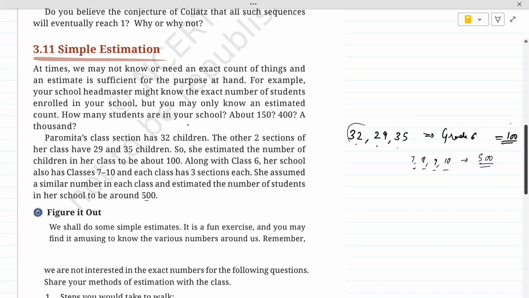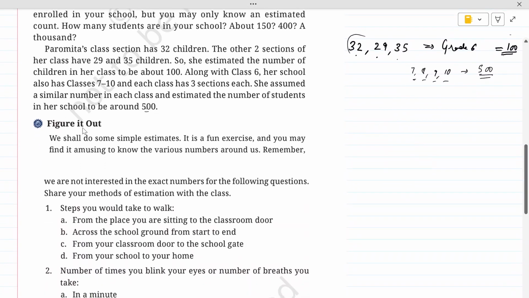So what we have to do here is, on the basis of certain data given to us, we have to estimate things. We have to estimate the nearest number. Okay, I hope that we are clear with the estimation part now. So let's see what is next. Figure it out says, we shall do some simple estimates. It's a fun exercise and you may find it amusing to know the various numbers around us. Remember, we are not interested in the exact numbers. Share your method of estimation with the class.